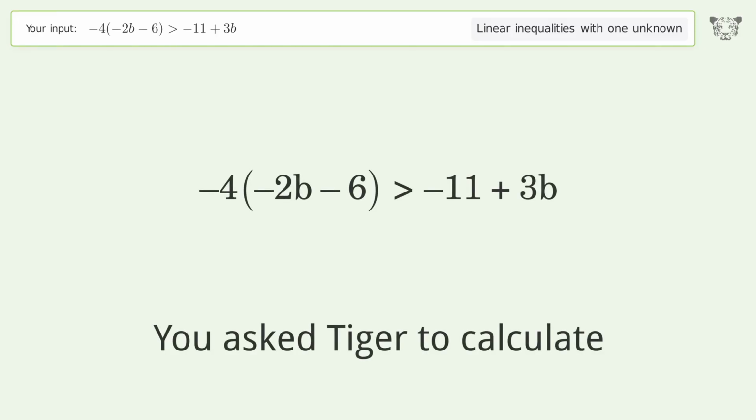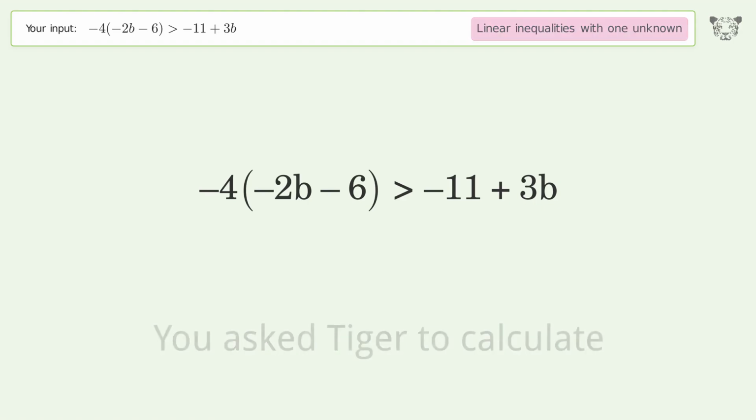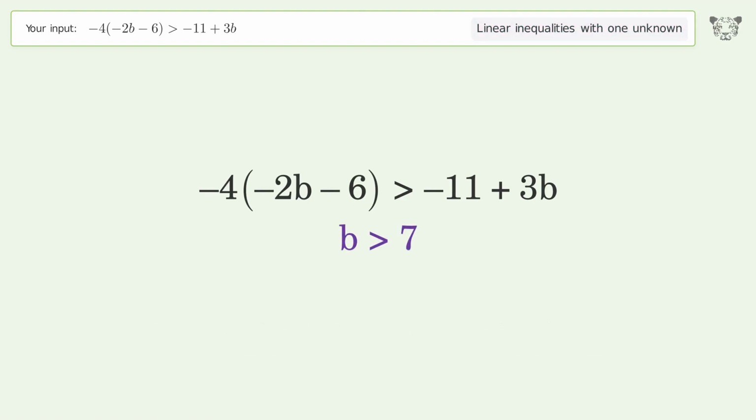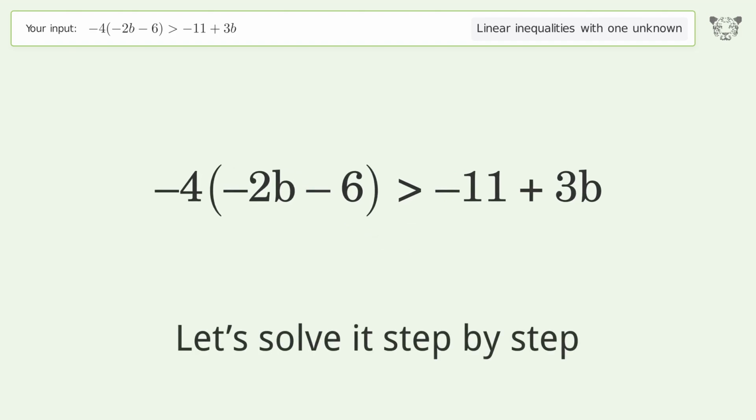You ask Tiger to calculate. This deals with linear inequalities with one unknown. The final result is b greater than -7. Let's solve it step by step.